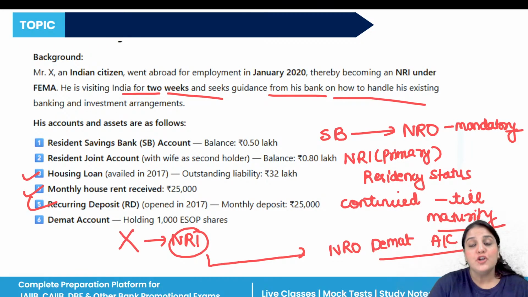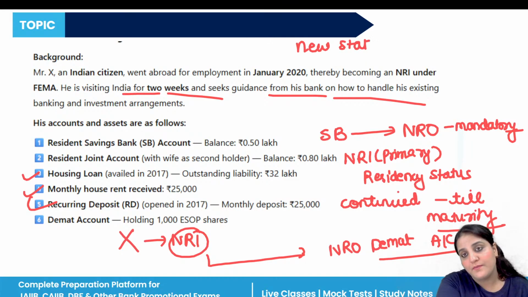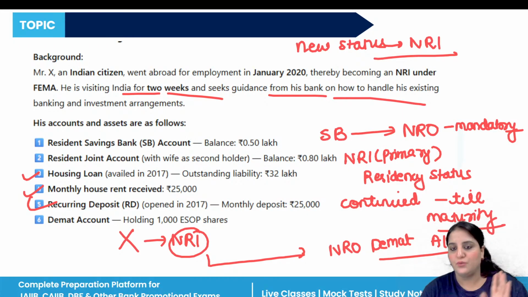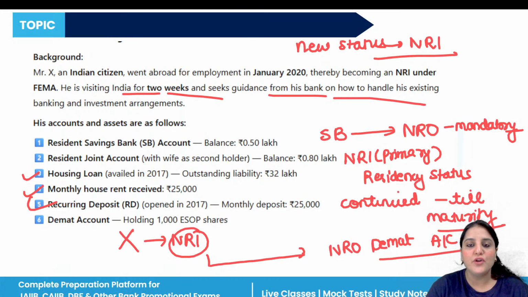So the bank should note the new status as NRI and guide the client to transfer shares to an NRO demat account. Future buying or selling must comply with all the NRI PIS rules, where PIS is the portfolio investment scheme. Clear this thing?